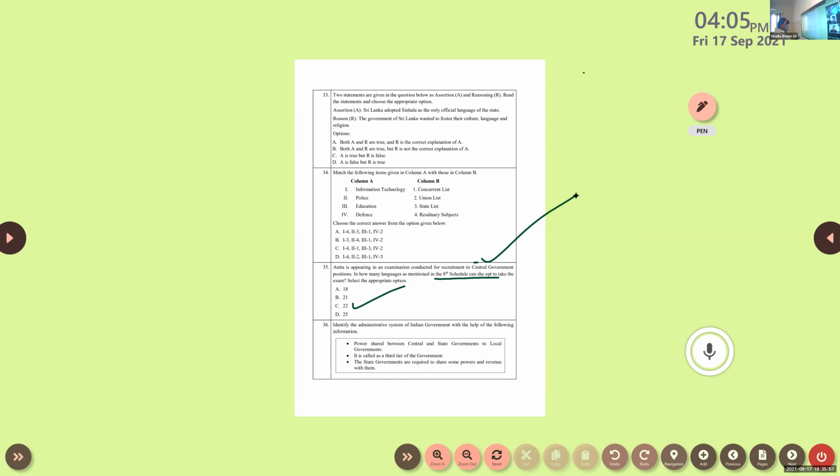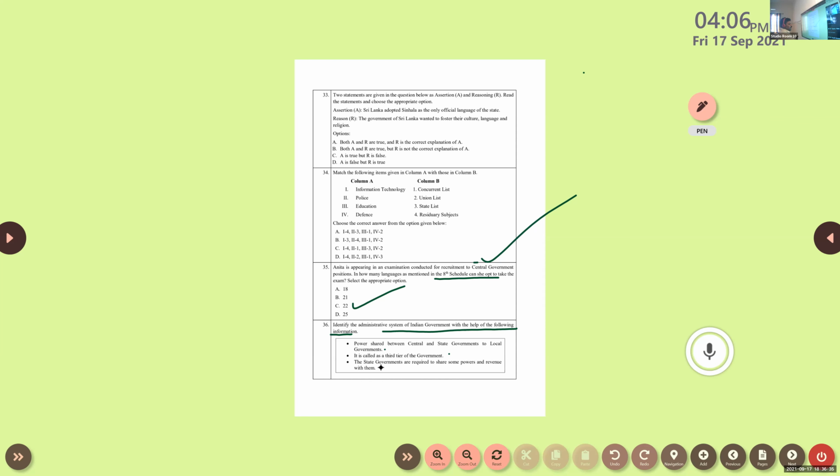Identify the administrative system of Indian government with the help of the following information. Okay, clear? What is the information? Power shared between the central and the state government to local governments. Clear? Okay. Next one. It is called the third tier of the government, local governments. The state governments are required to share some powers and revenue with them. Okay. State governments are requested to share their funds or income with the local government.